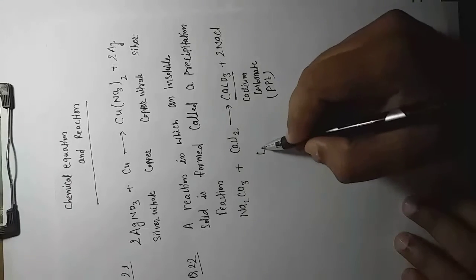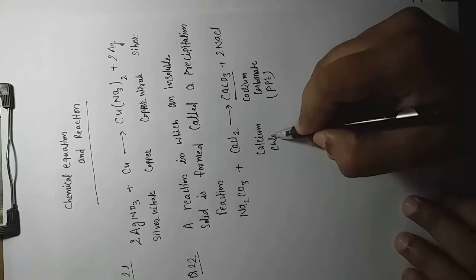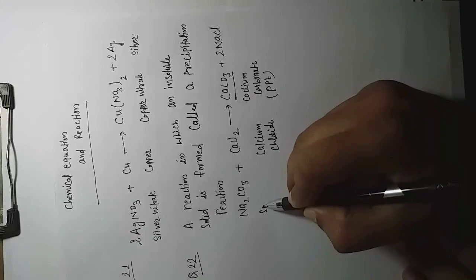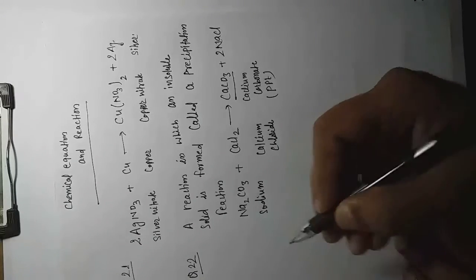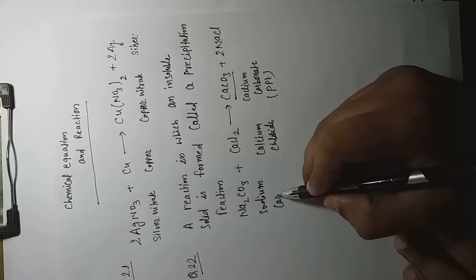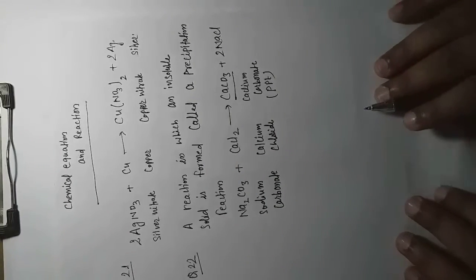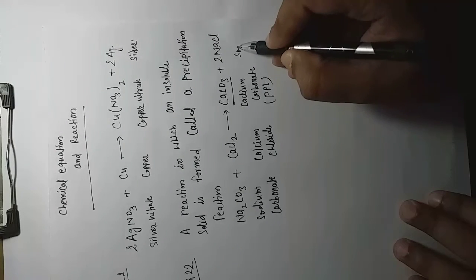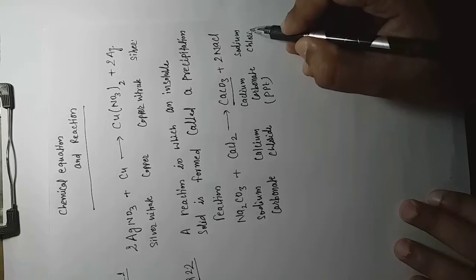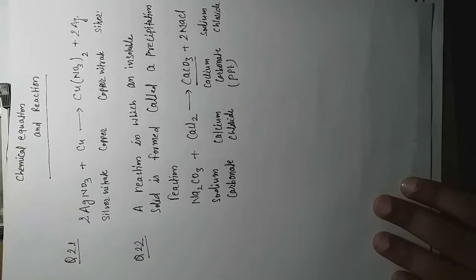This is our calcium chloride. Memorize all these formulas we are discussing here, and later you can write them easily once you get familiar with all these chemical formulas. So memorize as much as possible these molecular formulas we are discussing inside the chapter. And the last one is our sodium chloride. So this is done for question number 22.